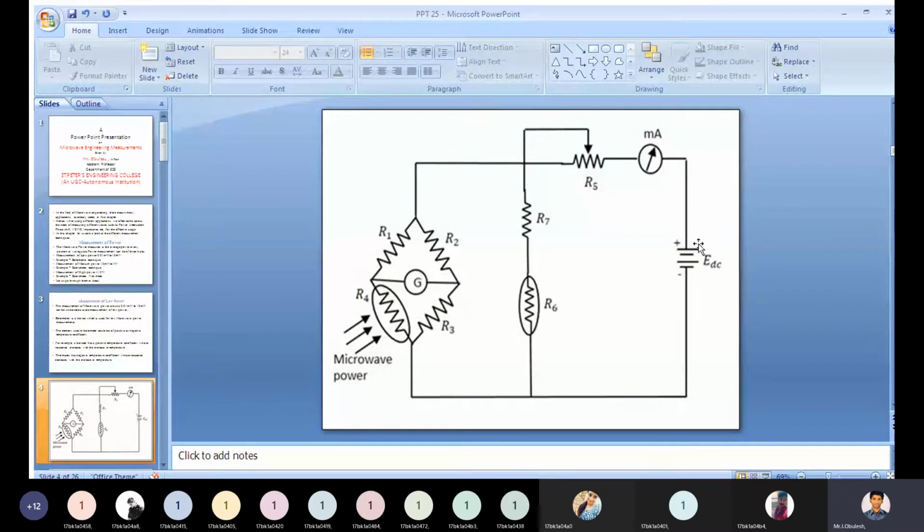If the battery value or DC battery voltage increases, what will happen? The microwave power will also increase. These two are proportional. This means that the adjustment made in DC battery voltage is proportional to the microwave power, and the power handling capacity of this circuit is limited.